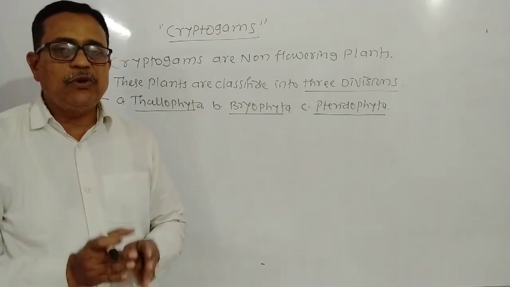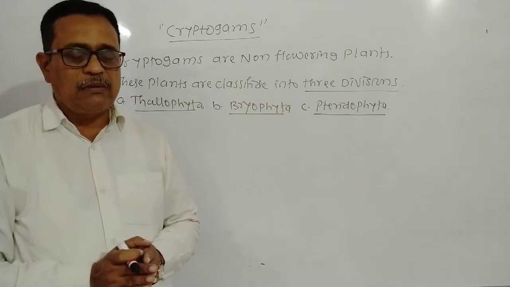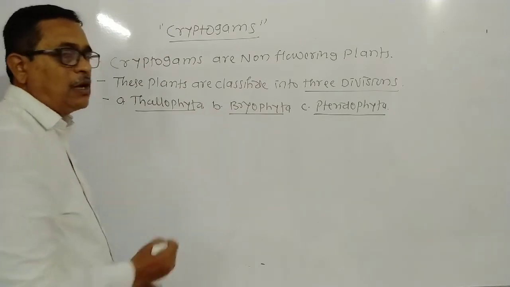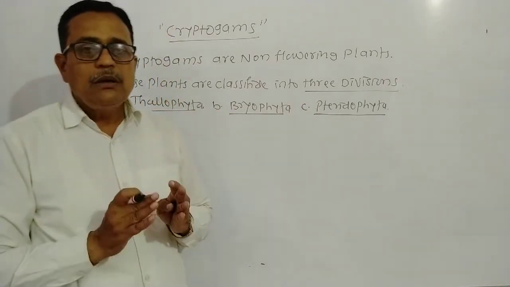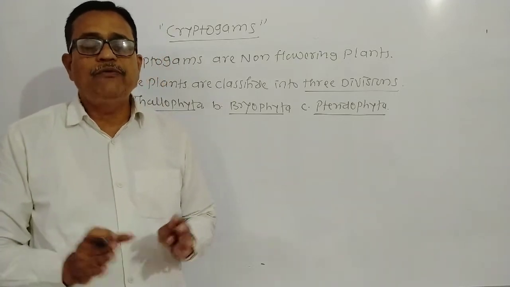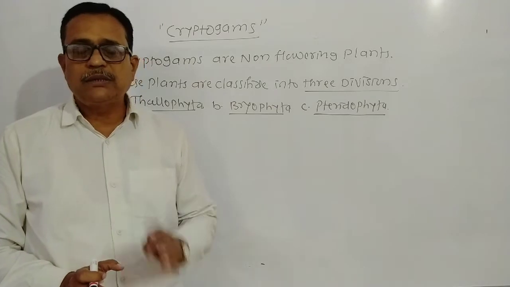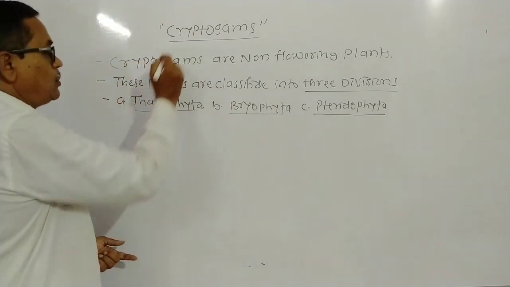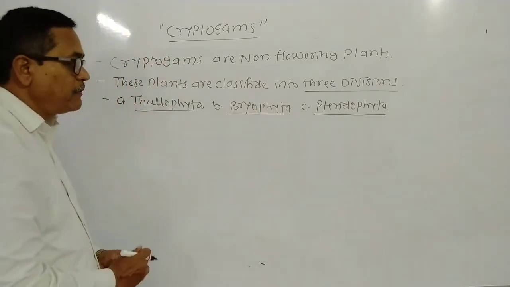The xylem and phloem, the water-conducting and food-conducting vessels, are absent in Thallophyta and Bryophyta. But Pteridophyta are non-flowering plants, but they are vascular plants. Vessels are present. In this way, cryptogams are divided into Thallophyta, Bryophyta and Pteridophyta.